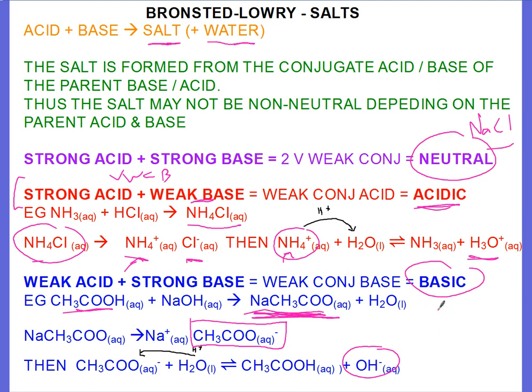Now, if you're ever asked to show that a certain salt is acidic or basic, or to write an equation or explain why a certain salt is acidic or basic, they might give you ammonium chloride, they might give you sodium acetate. If they ask you to explain why it's non-neutral, all you've got to do is write the equations out to show it acting as an acid or acting as a base. As soon as you've shown the equation showing that salt acting as an acid or base, that's it, you've explained why it's acidic or basic. If you want to, you can go back and talk about the parent acids and bases, but that's not the most important thing. The most important thing is to actually be able to write your equations down.